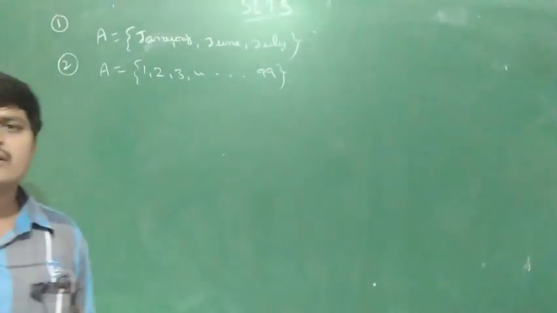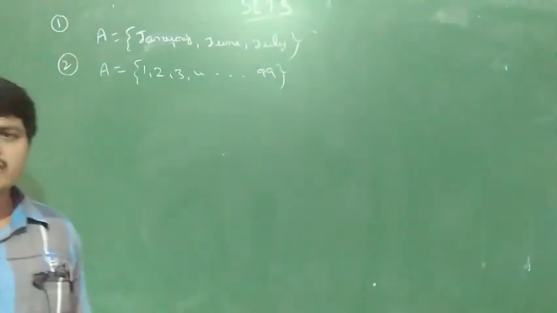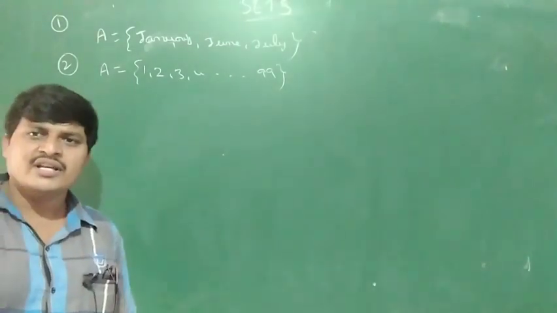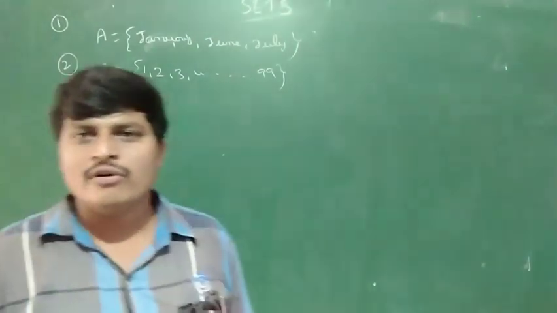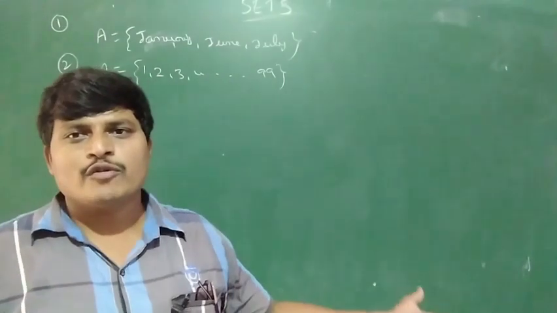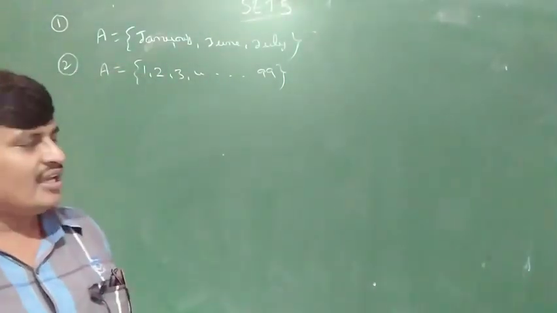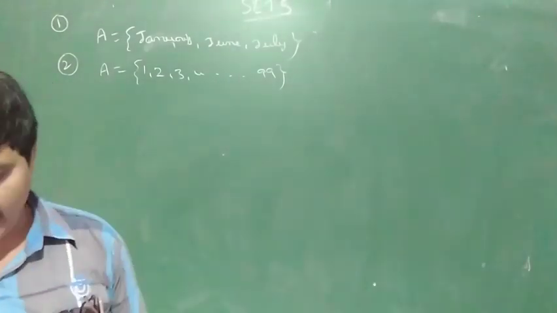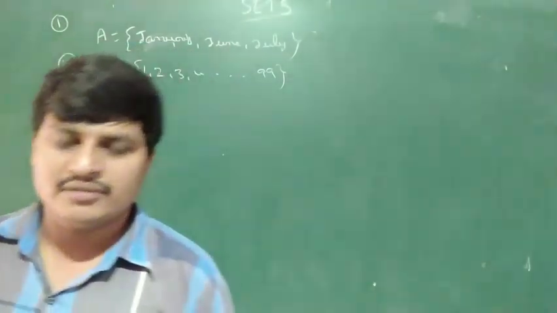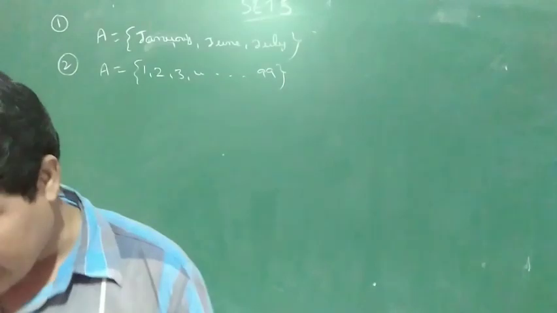Next, the collection of all even integers. The collection of all even integers is well defined. Even integers: 2, 4, 6, minus 2, minus 4, these are even integers. Okay, so this is a set. Is it directly a set or not? Okay.